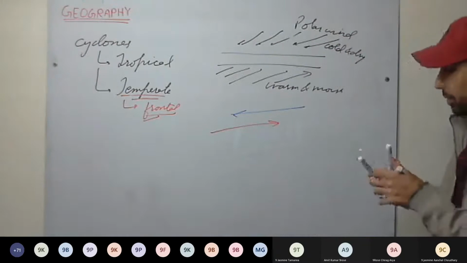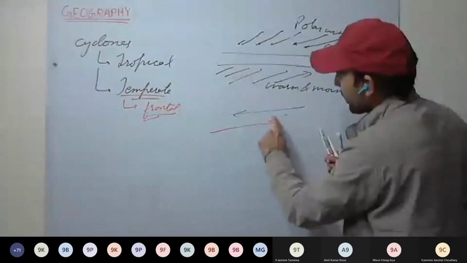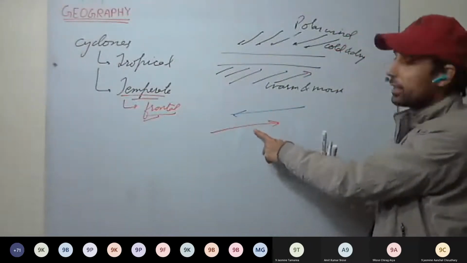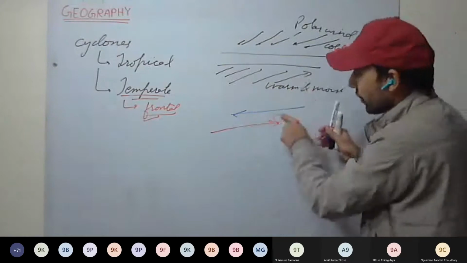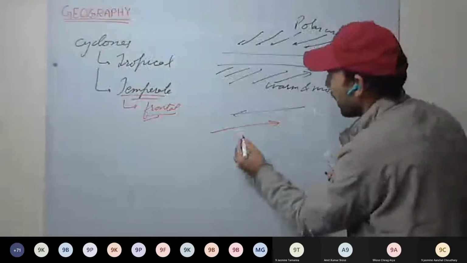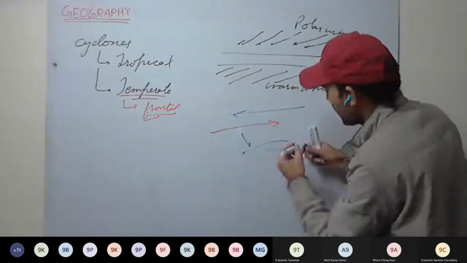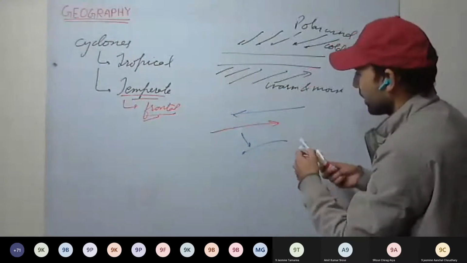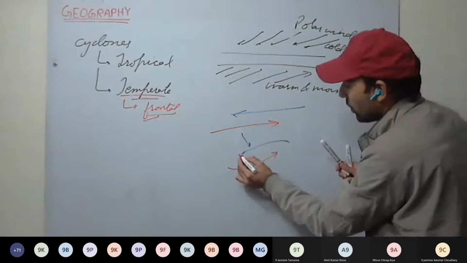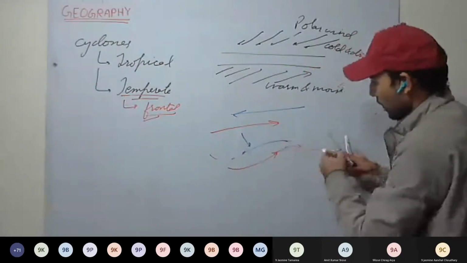Now see here. As these air masses flow here, a front is formed between the cold and dry winds and the warm and moist winds. So if the front is formed, they are flowing like this. Now see what happens. Afterwards, because of Coriolis force, the winds deflect slightly. This is how a kind of wave is formed.